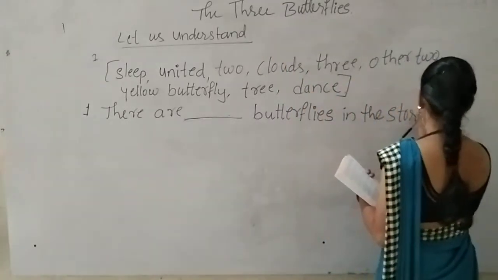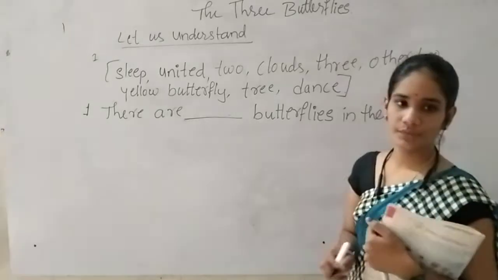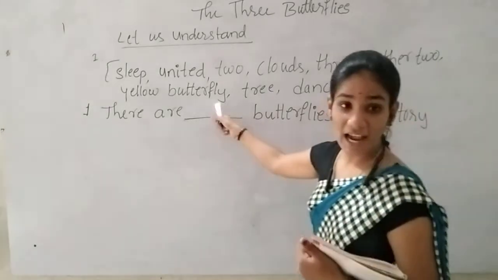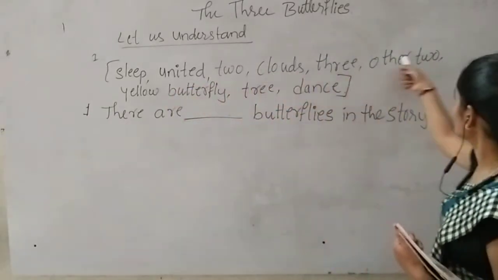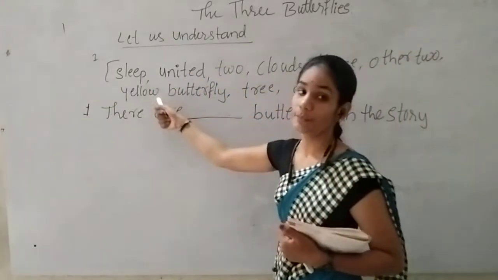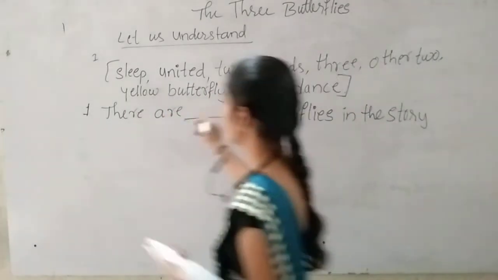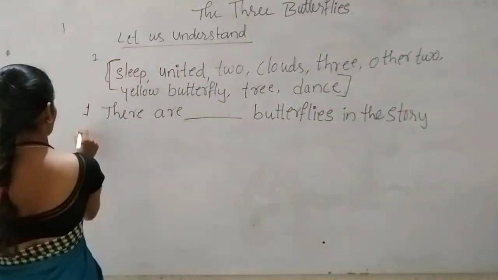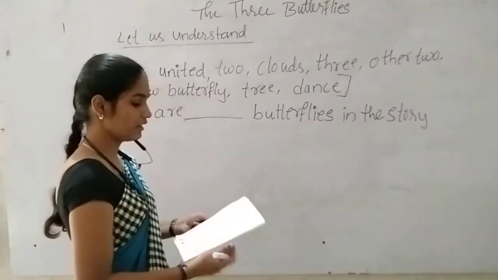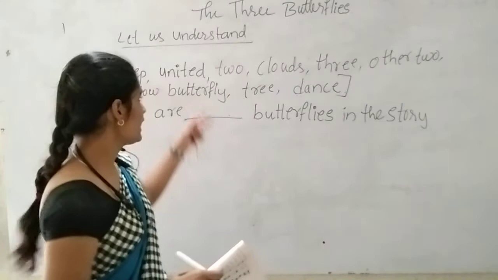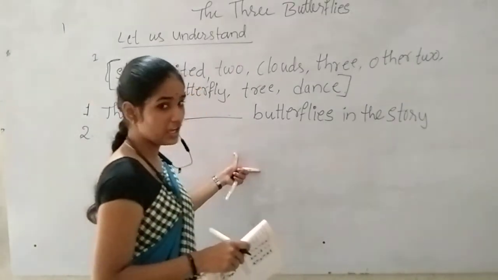In this story, how many butterflies were there? Yes, we have to write it here. The answer is in this bracket only, so we have to find those answers and complete the given sentence. Later on I will give you the answers. First we will write all the sentences, after that it will be easy for us to find out the answers.